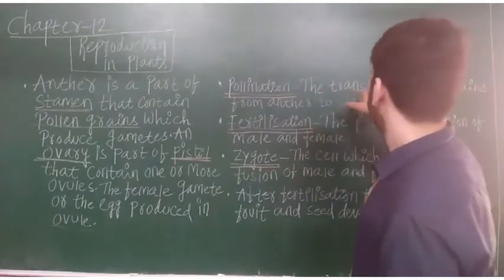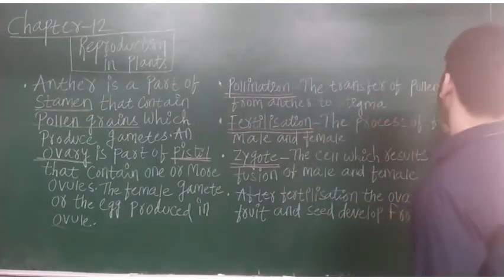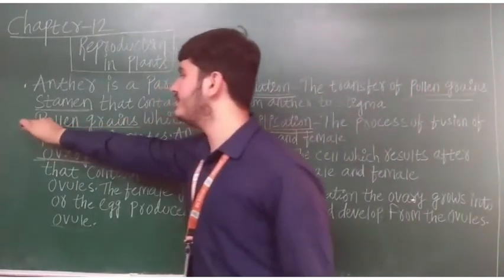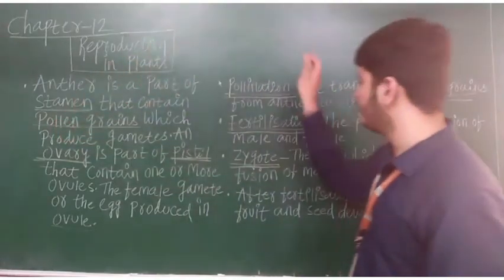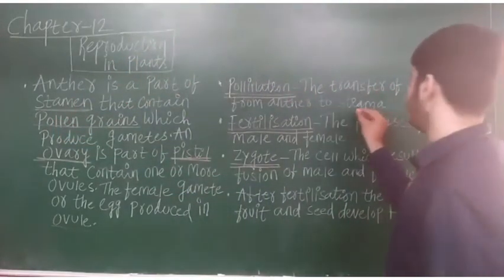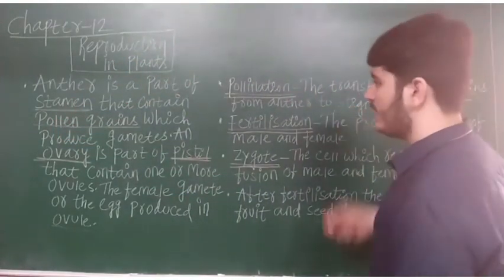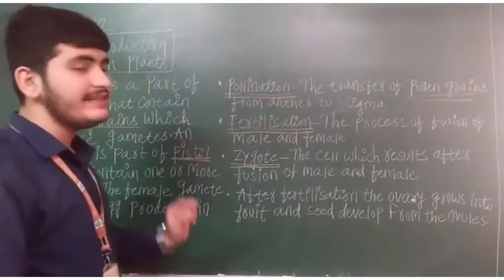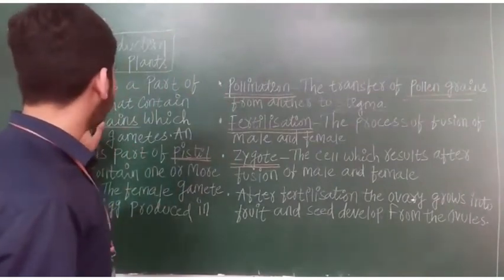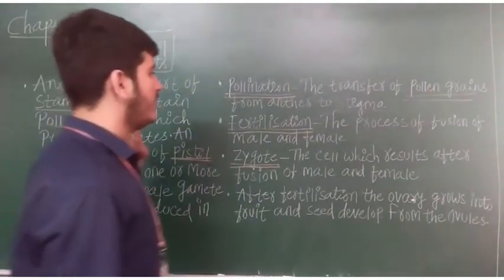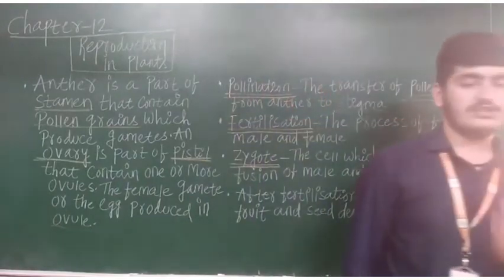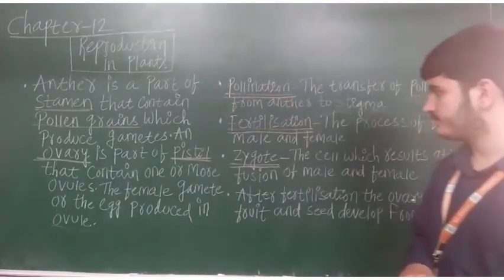The same pollen grains, which form the male gametes, are transferred to the stigma. Stigma is a female part of a flower. So pollination means transfer of pollen grains. From where are the pollen grains coming? Yes, from the stamen only. The transfer of pollen grains from anther to stigma is known as pollination.